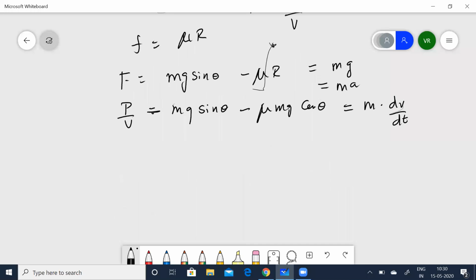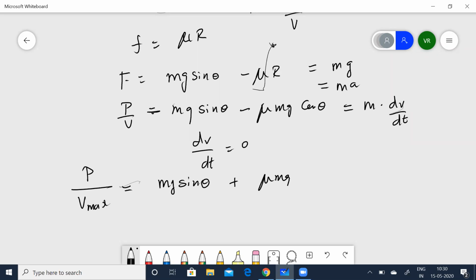Now velocity is maximum when dV by dt is 0, then V max. So now let me put it as P by V max is equal to mg sin theta plus mu mg cos theta. Therefore, we need to calculate V max, right? V max is equal to P by (mg sin theta plus mu mg cos theta).